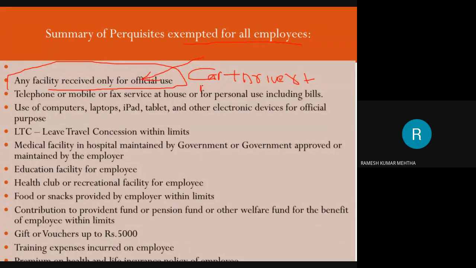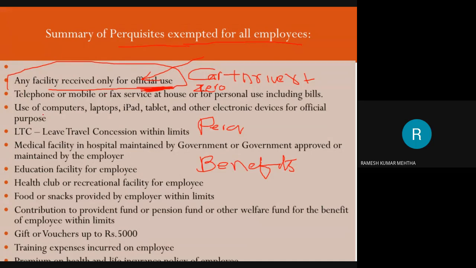So the value of this perquisite is zero, because there is no advantage, no benefit to me. What do you mean by a perquisite? A perquisite should be a benefit, but this car, the driver, the petrol expenditure, the diesel expenditure is used for official purpose, for discharging the official duties. So I am not getting any benefit. So this particular perquisite is fully exempted from tax, because it is a perquisite whose value is zero.